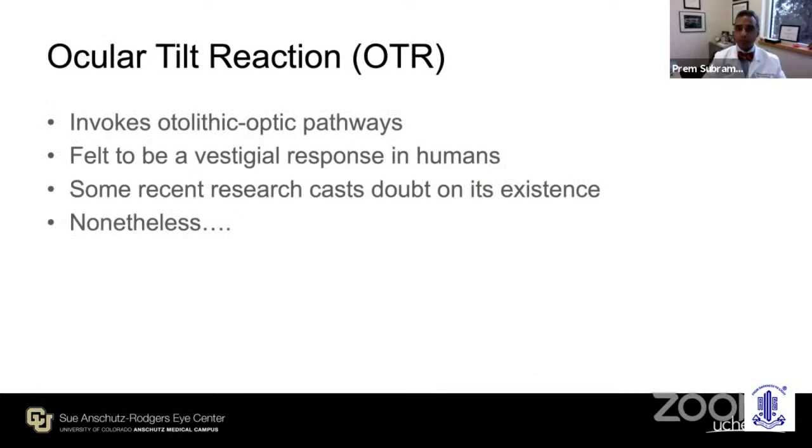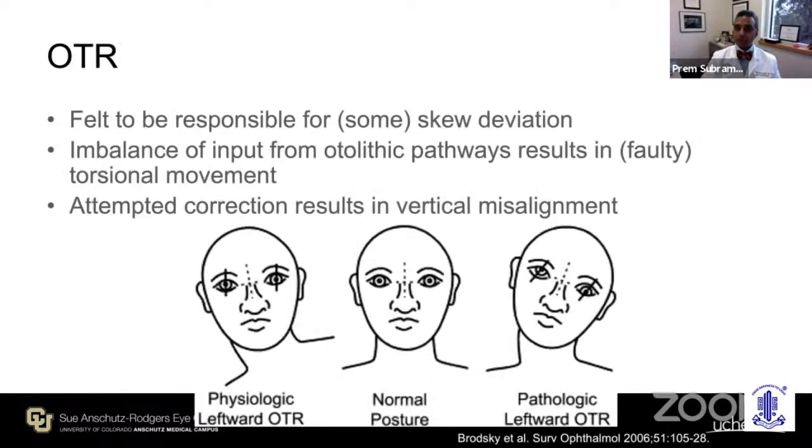Similarly, the ocular tilt reaction, I mentioned, can be part of the Wallenberg syndrome. What is this ocular tilt reaction? It is a manifestation of an abnormality in the otolithic optic pathways, so that the cochlea is having output to the vestibular nuclei, and if your balance sense is off or the balance system is disturbed, there can be an abnormal response where the eyes do not tilt properly. Showing you an example of this.